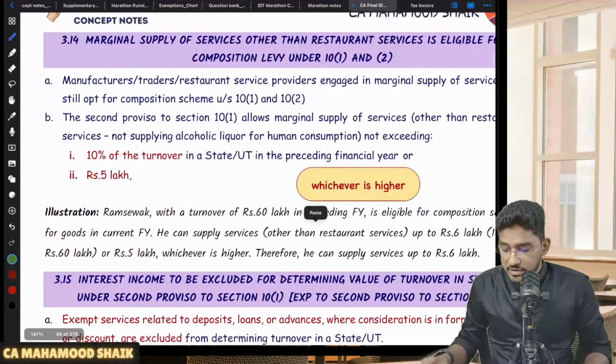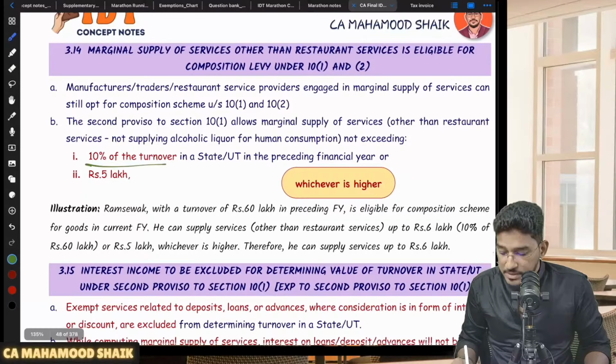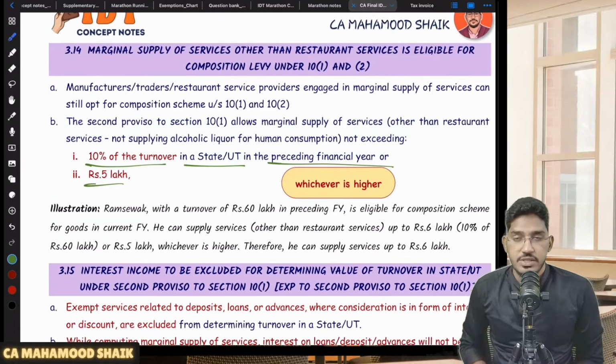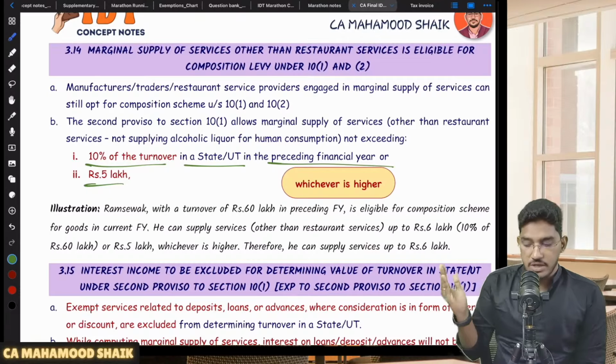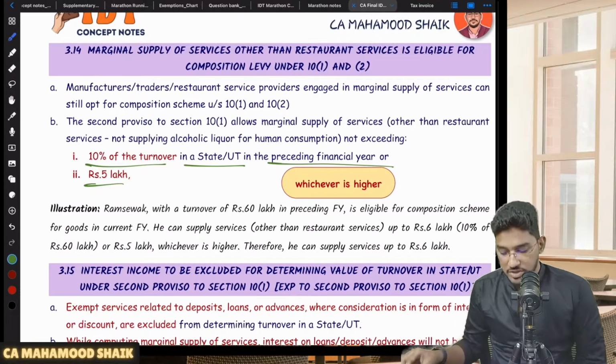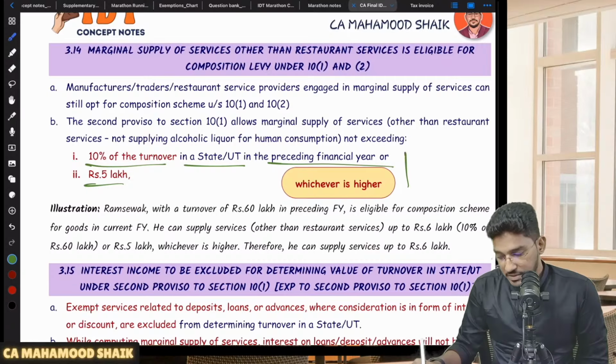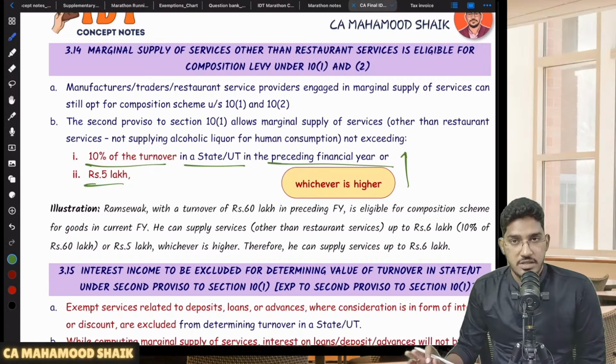So when will a supply be considered as marginal supply? 10% of the turnover in a state or union territory in the preceding financial year, or 5 lakh rupees, whichever is higher. How much marginal supply can I do? 10% of the turnover in a state or union territory in the preceding financial year, or 5 lakh rupees, whichever is higher, that much amount of marginal supply I can do.